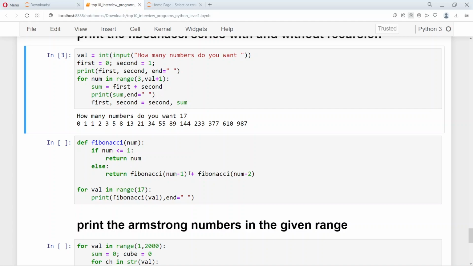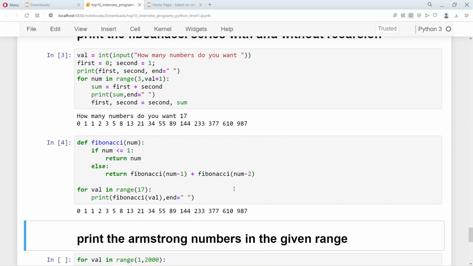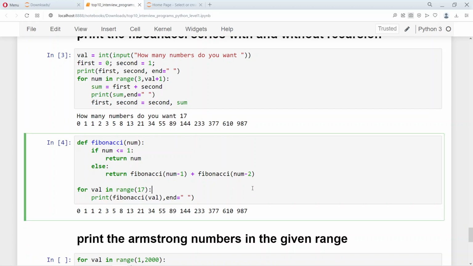Otherwise you calculate the Fibonacci of the previous number and the Fibonacci of the number before that. So we recursively calculate till the last number, and then we add the successive numbers to get the Fibonacci series. So this is a Fibonacci series generator which uses recursion. So here we actually print the Fibonacci numbers, 17 Fibonacci numbers we print. So as you can see, the same thing is printed here, right?